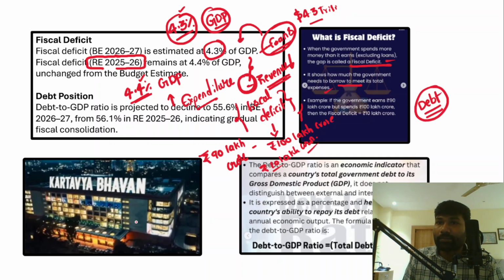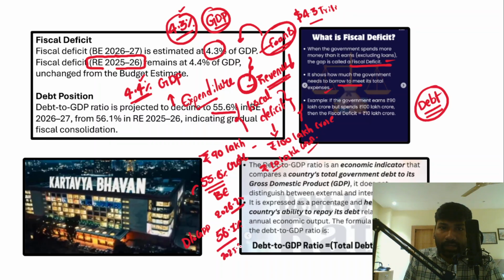Now, the budget estimate for the debt to GDP ratio is estimated at 55.6%. This is going to be the budget estimate for 26 and 27, right? And this is 56.1%, the debt to GDP ratio in the financial year 2025 and 26, right?